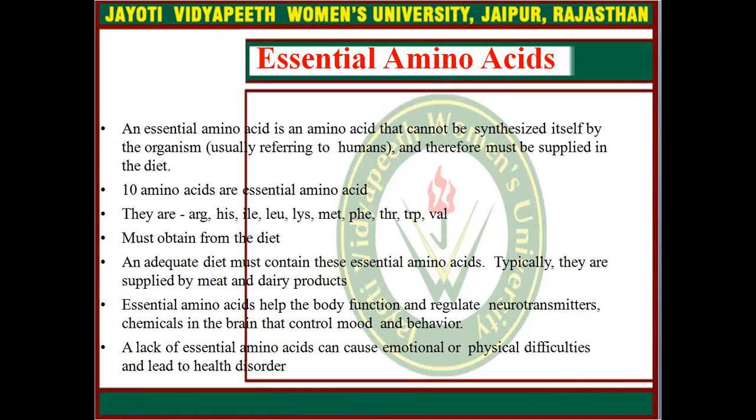Now come to the essential amino acids. An essential amino acid is an amino acid that cannot be synthesized by the organism itself and therefore must be supplied in the diet. 10 amino acids are the essential amino acids that must be obtained from the diet. An adequate diet must contain these essential amino acids. Typically, they are supplied by meat and dairy products.